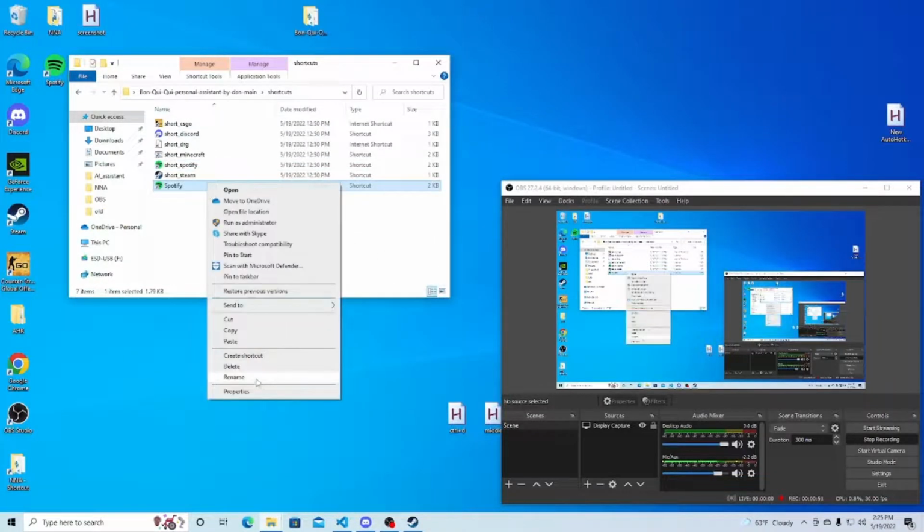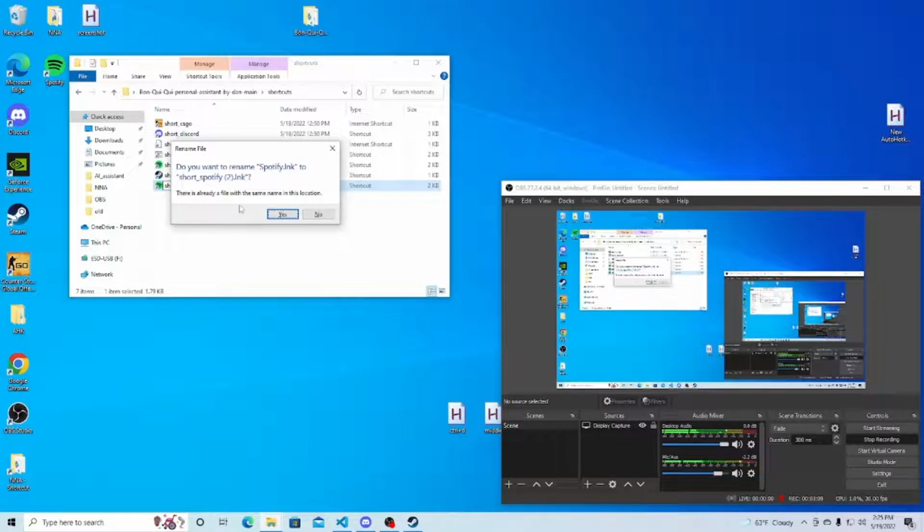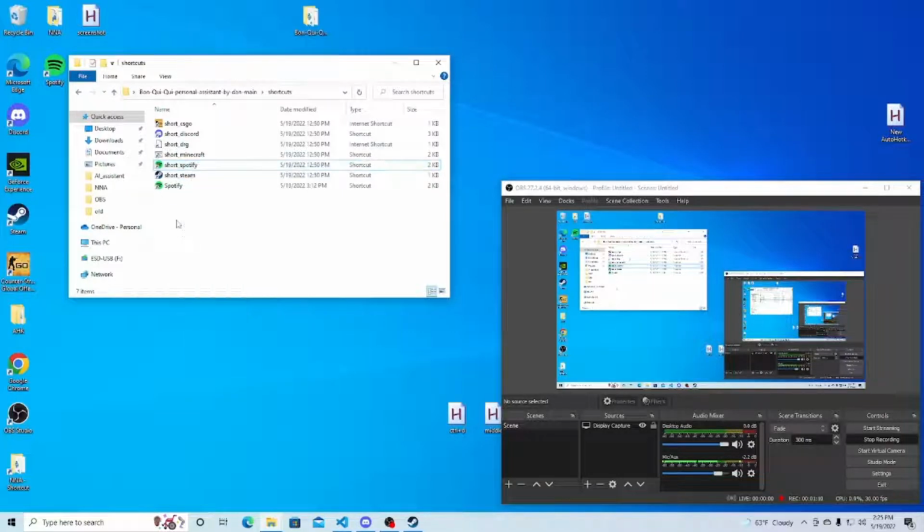You would go in here, and you would rename it to whatever this original was, so short Spotify. Then you would have to delete this and then rename that one. Pretty basic, pretty easy.